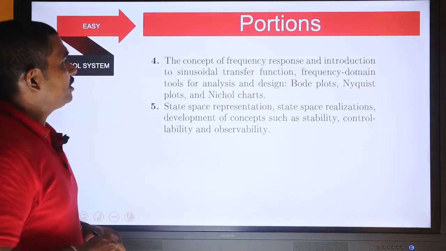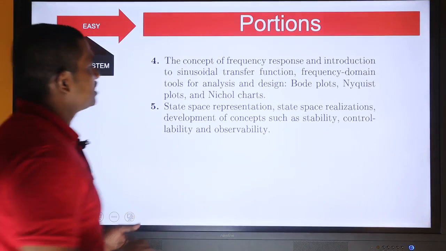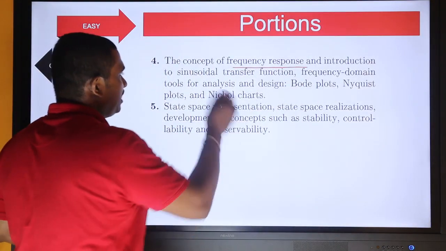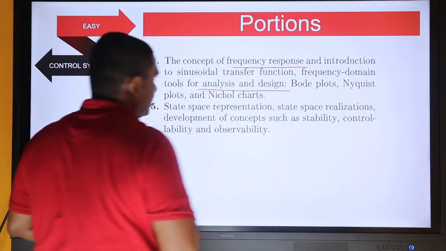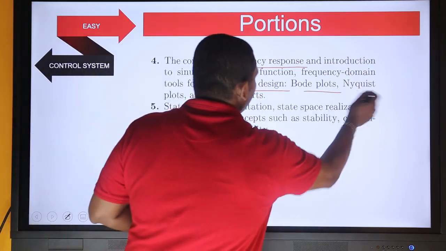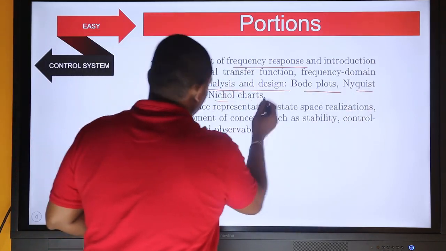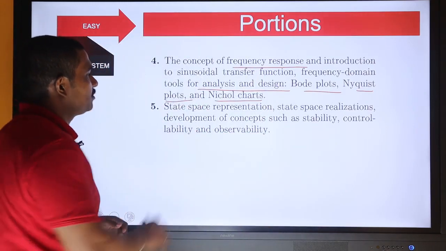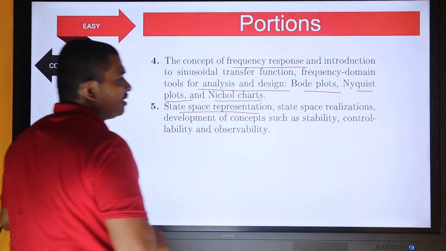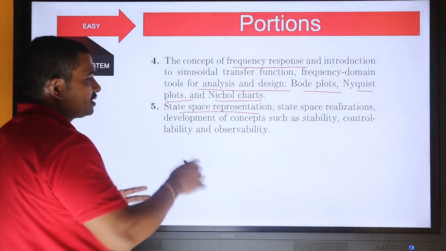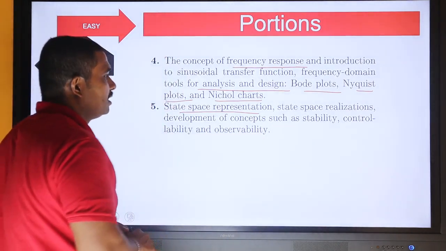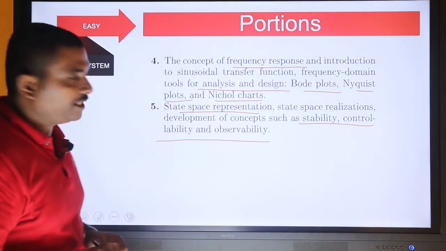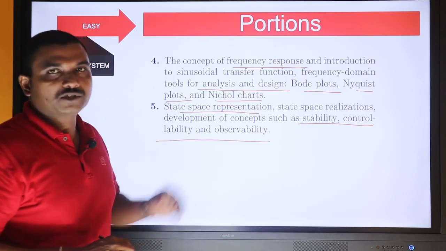Then in the fourth point, we will have to go for the concept of frequency response, and in the concept of frequency response we will go for various tools which are used for analysis and design. Examples are Bode plot, Nyquist plot, Nichols charts. And in the last portion we will go for state space representation, where state space realizations and development of concepts such as stability, controllability and observability are studied. So this is the last portion of the control system.